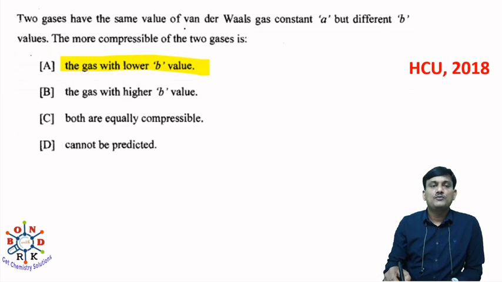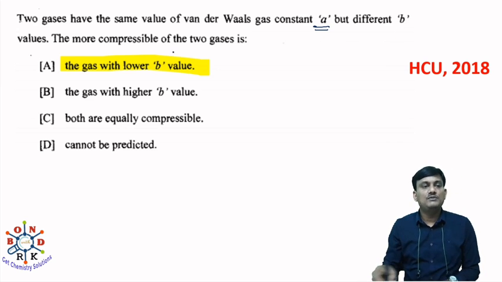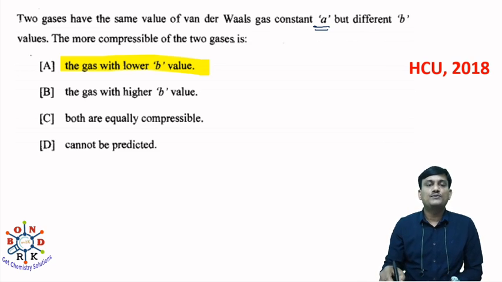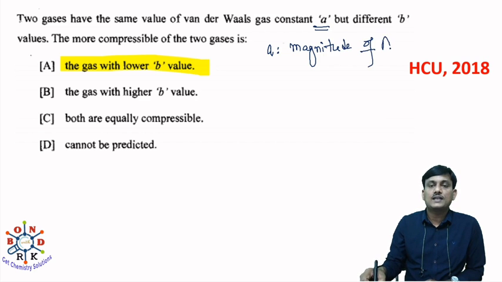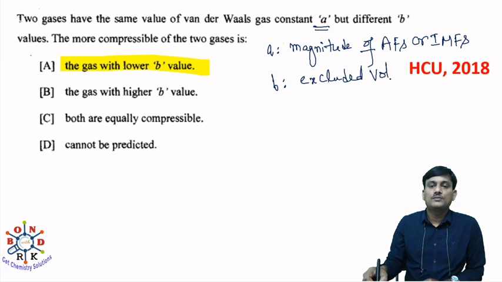Two gases have the same value of van der Waals gas constant A, but different B values. The more compressible of the two gases is? So what is the significance of A? This one measures the magnitude of attraction forces, or intermolecular forces. And B measures the excluded volume.